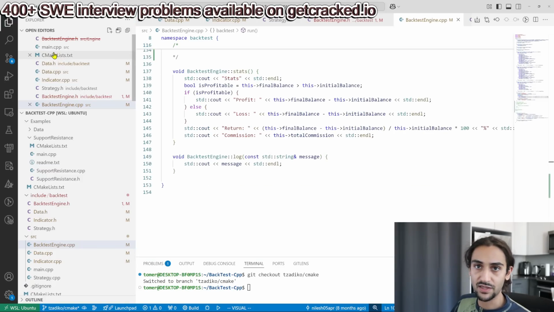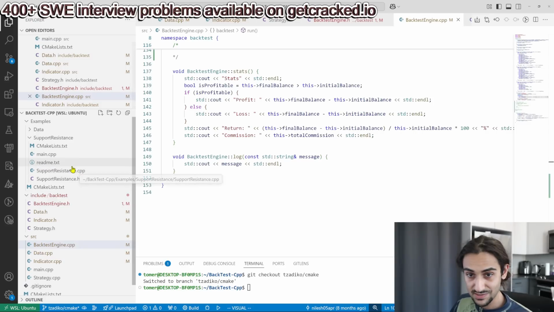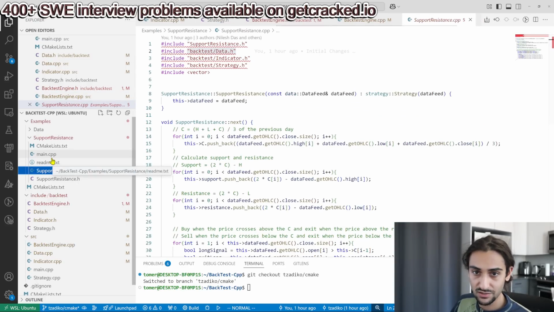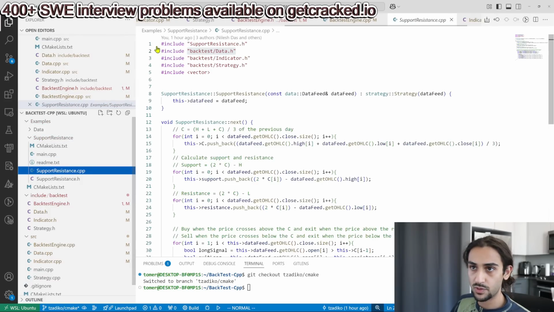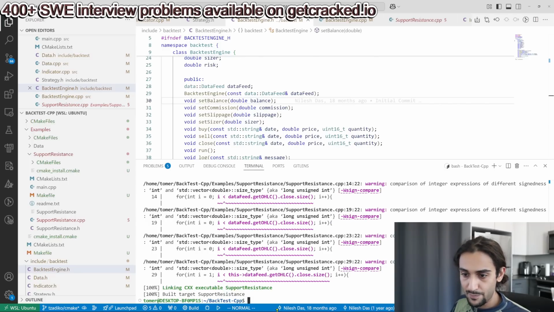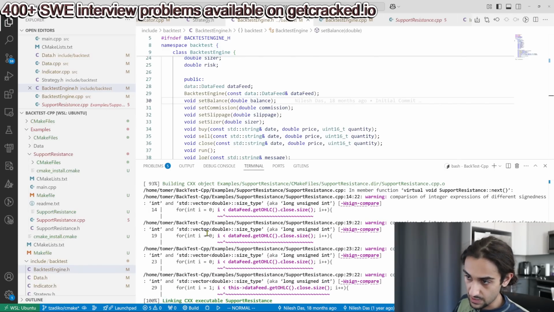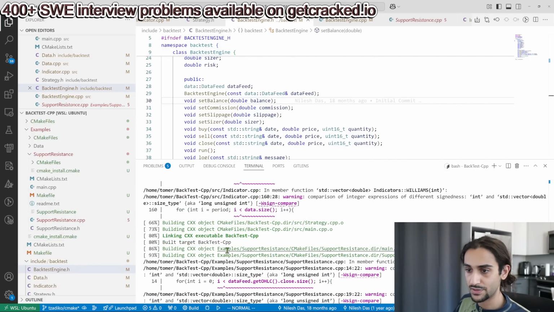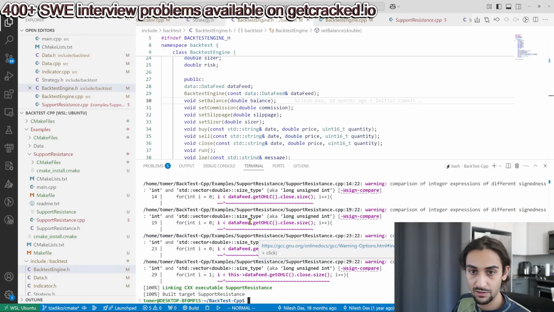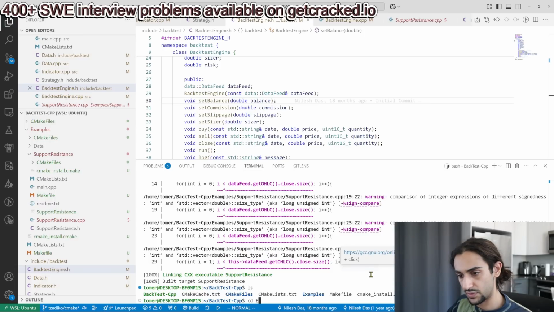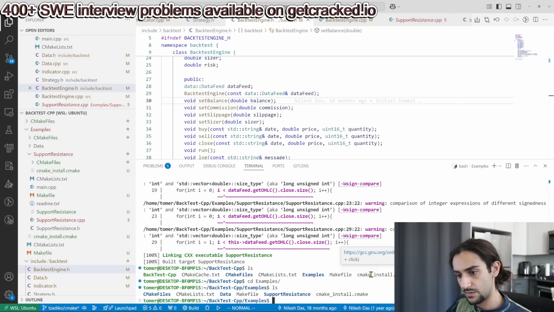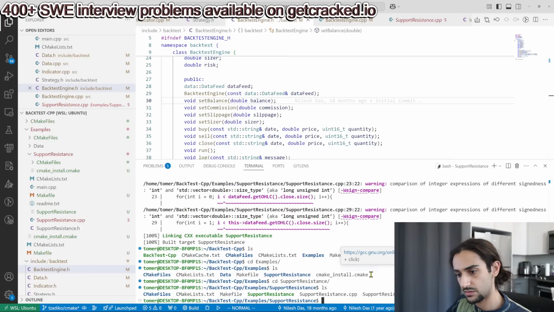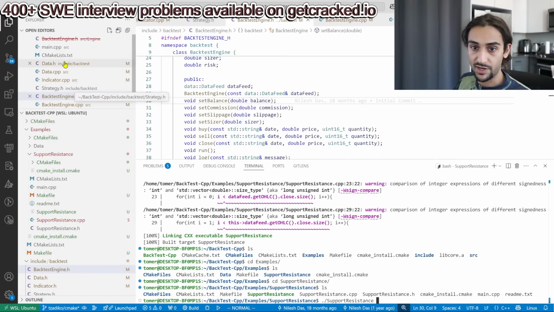So I always like to look at the example to see if there's tests that allow me to reason through this project, or to see if there's some sort of integration example, and there is. Now, I don't know why there's squiggly lines here. All right, so I built target support resistance. Because I decided to add all those compiler warnings, I have a bunch of these warnings being printed here. Regardless, let's take a look at the actual project itself. So if I go into examples, support resistance, and I run it. Before I run it, I want you to see what I'm running it on.